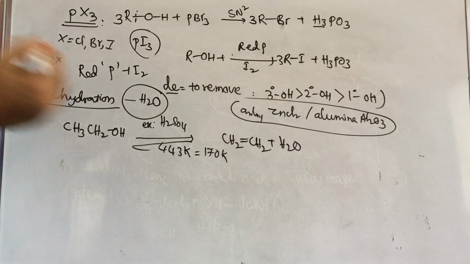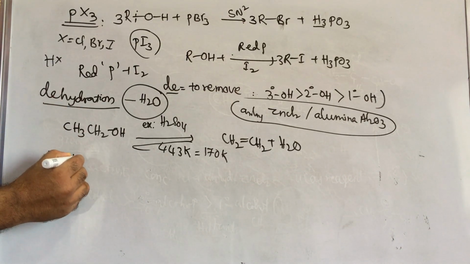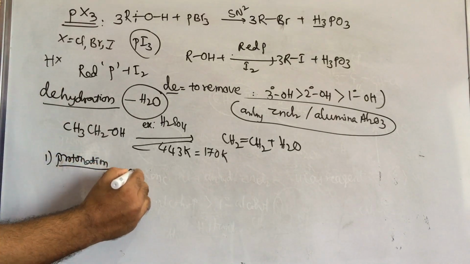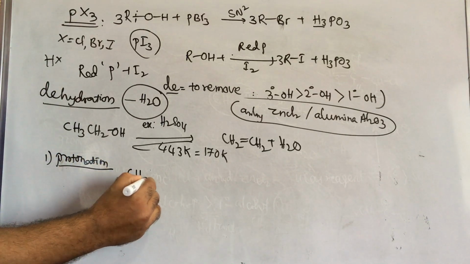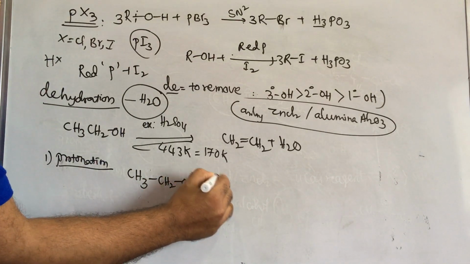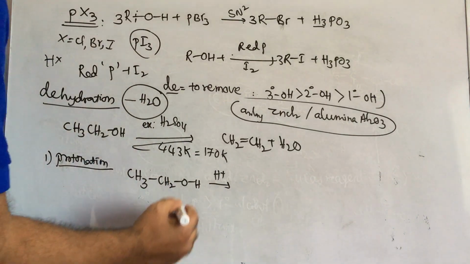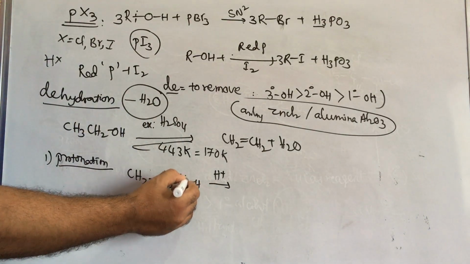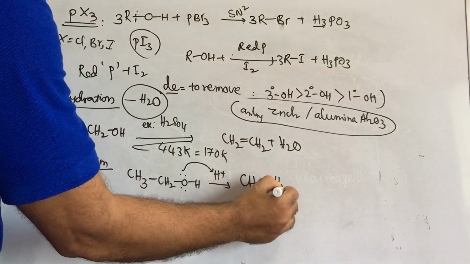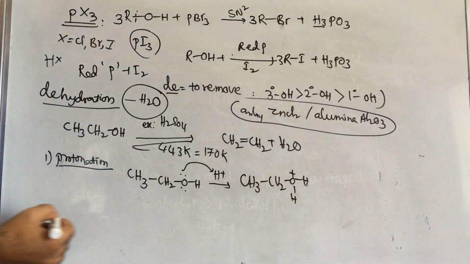Now, what is the reaction mechanism? First is protonation. Ethyl alcohol, CH3CH2OH, takes H plus from the protic acid H2SO4 or H3PO4. The lone pair takes this H plus and converts into CH3CH2OH2 with a positive charge. This is the first step.